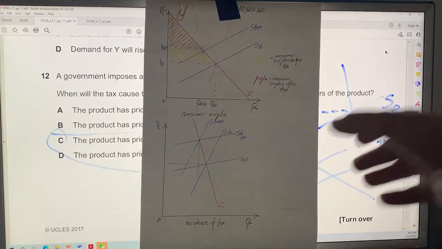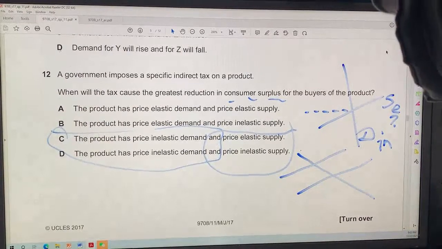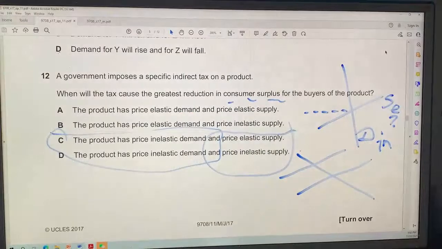Really, they say the answer is C. I couldn't figure out an answer between C and D. Oh, and the examiner's report says the answers were evenly distributed. So that was interesting. Hey, let's do 13. It's probably more clear.